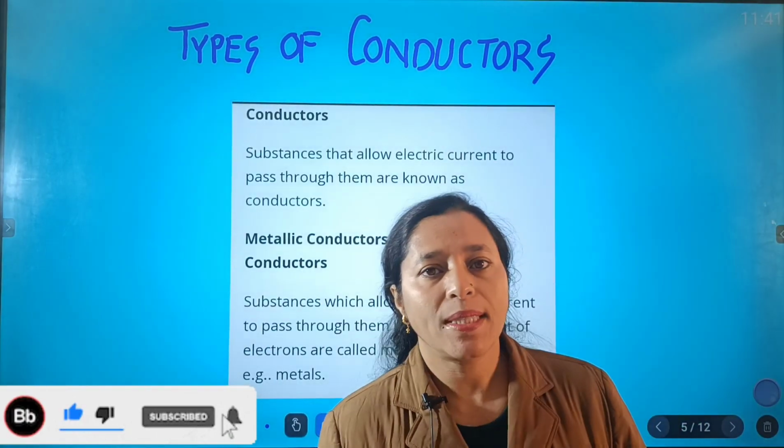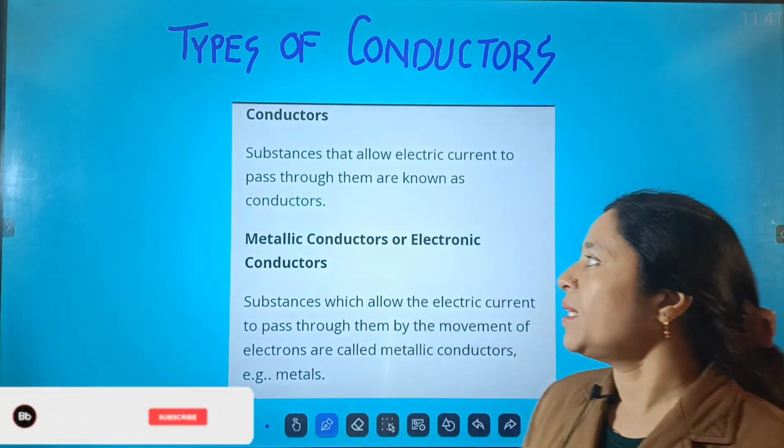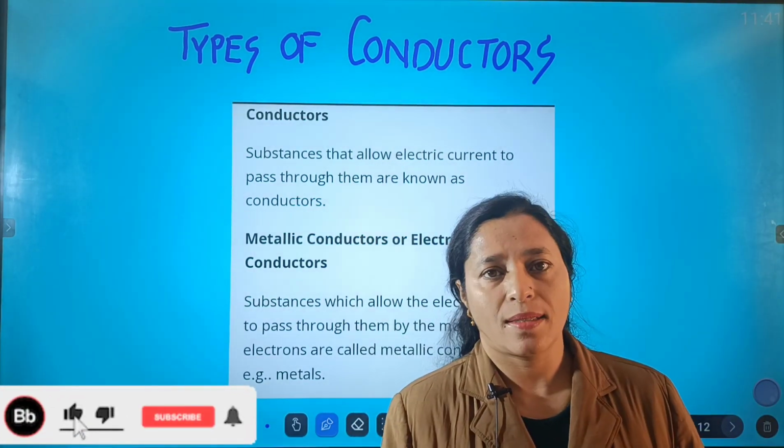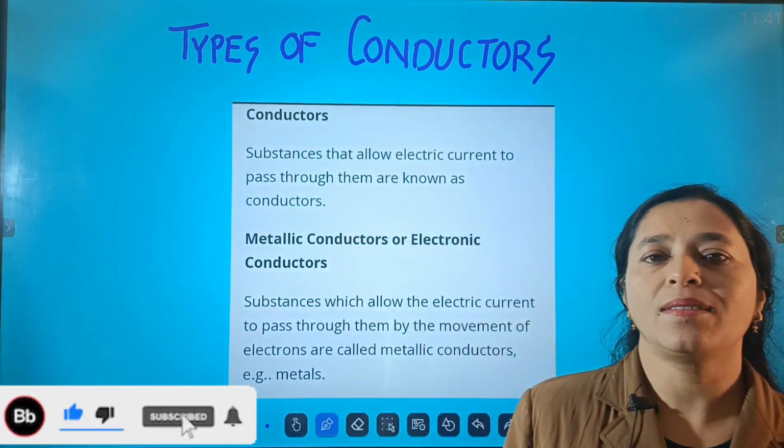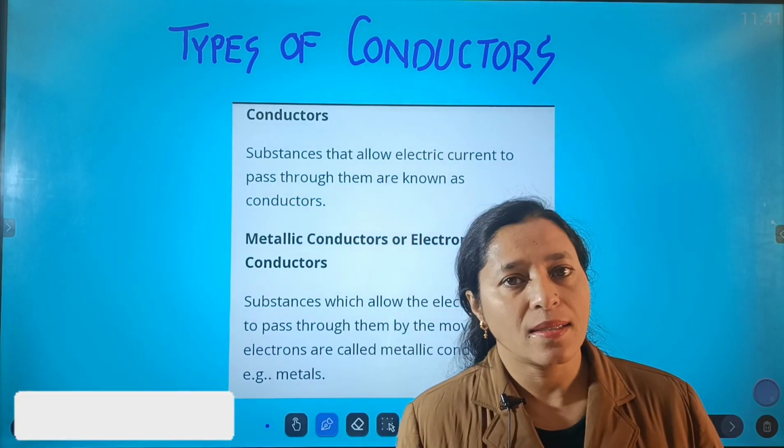Now we want to know the types of conductors. What are conductors? First, we should know what conductors are. Substances that conduct electricity are known as conductors.